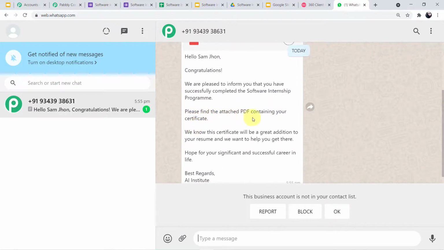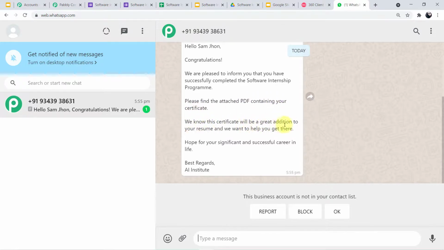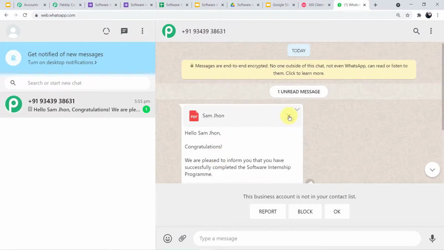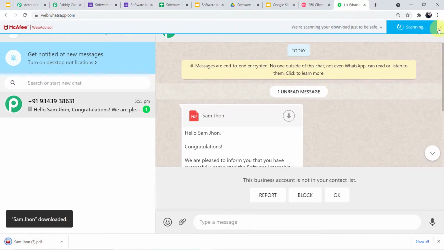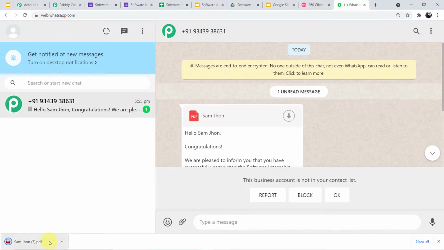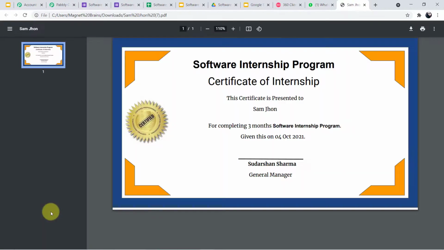Please find the attached PDF containing your certificate. We know this certificate will be a great addition to your resume, and we want to help you to get there. Hope for your significant and successful career in life. Best regards, AI Institute." Now let's download the PDF file and we will see if Sam John has got the correct PDF, the correct certificate or not.